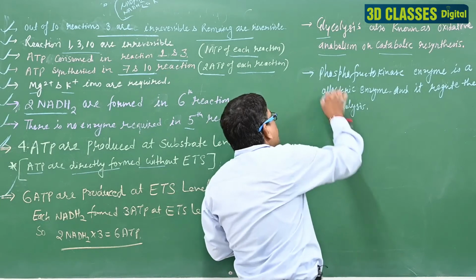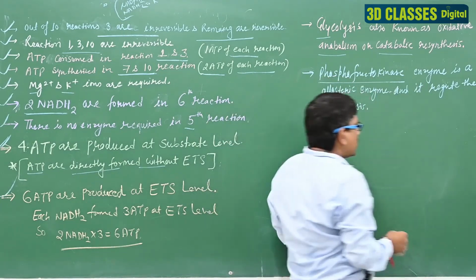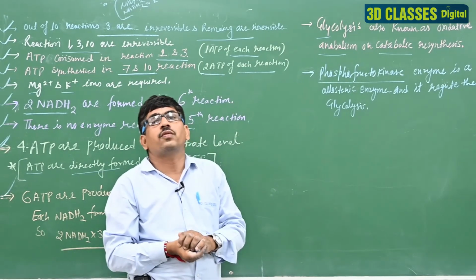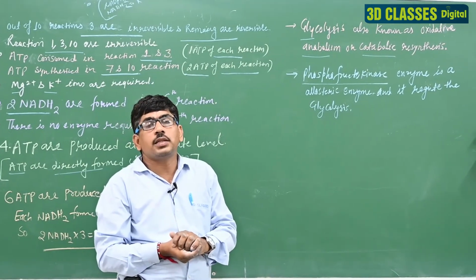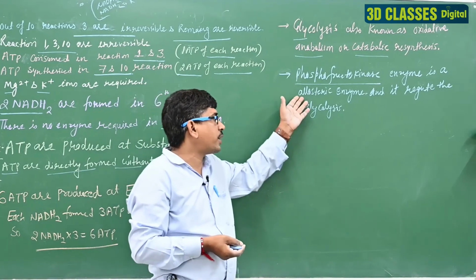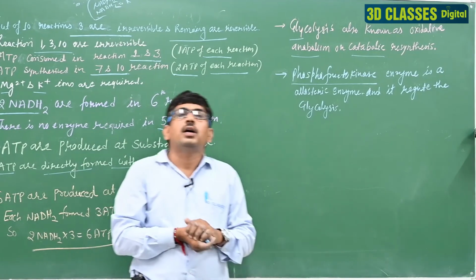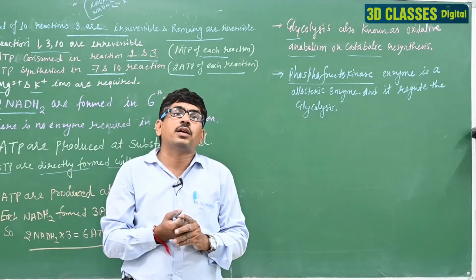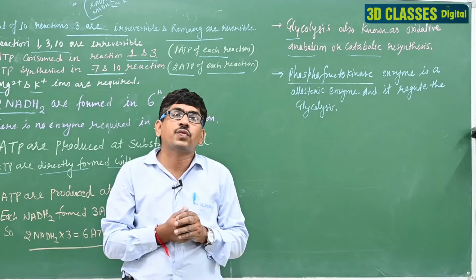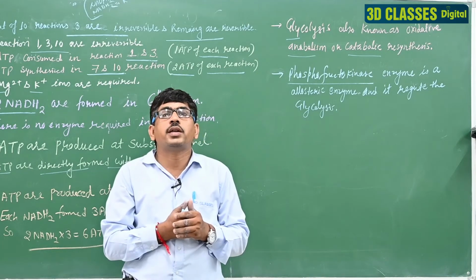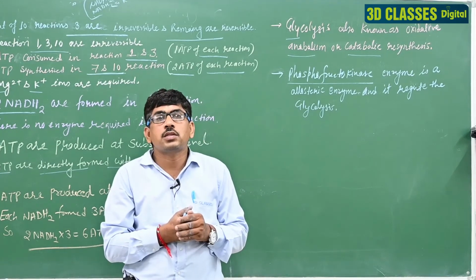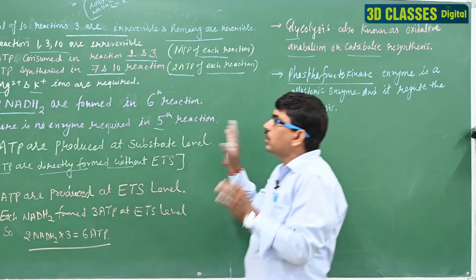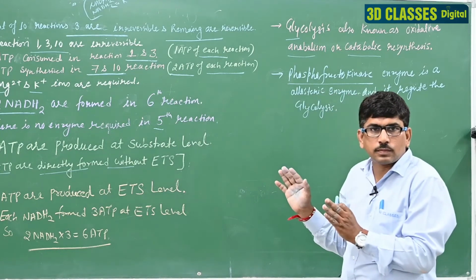An enzyme phosphofructokinase is required in the glycolysis process, and this enzyme is an allosteric enzyme and it regulates the glycolysis. In the medical exam, the question is which enzyme regulates the glycolysis? Answer is the phosphofructokinase. This regulates the glycolysis process. Clear? So this is the complete glycolysis.